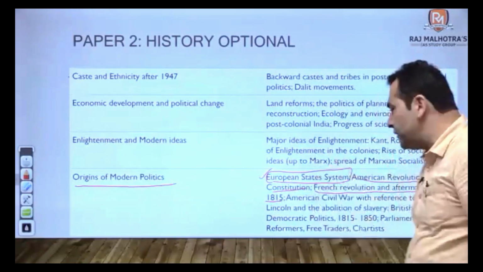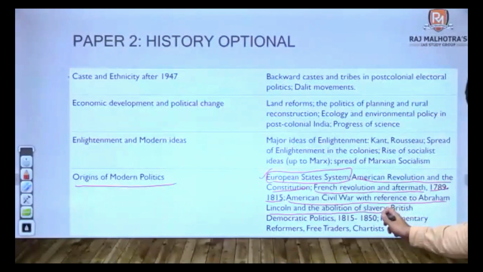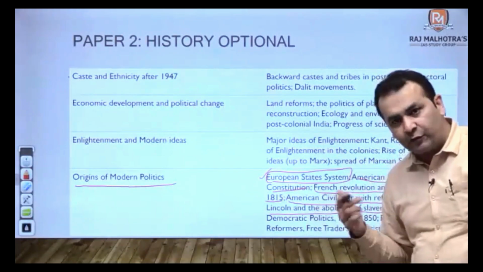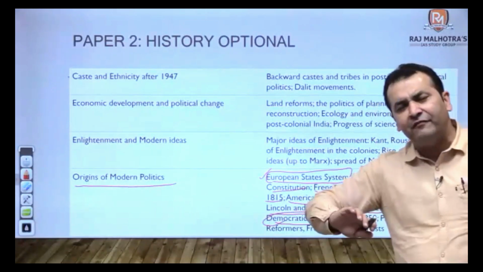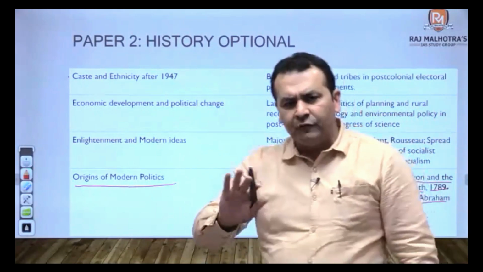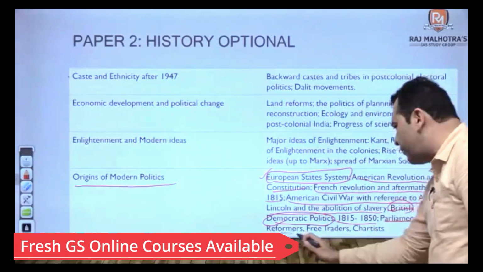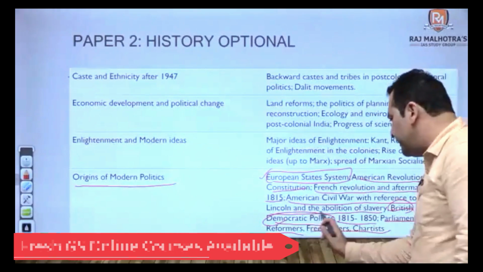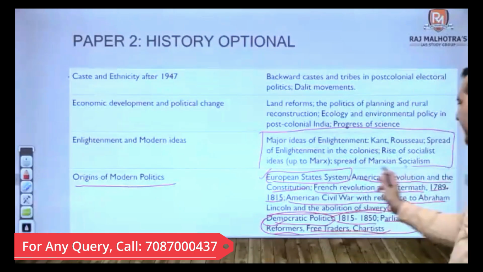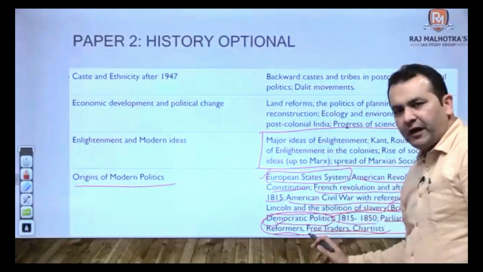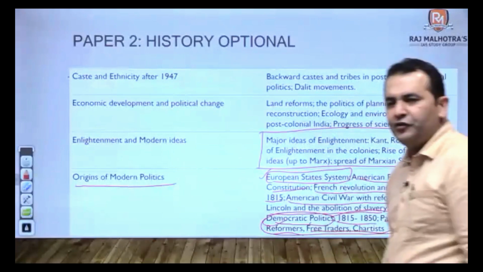So what new can be here? Then the American Civil War with reference to Abraham Lincoln and the slavery that was abolished. We do cover it in our GS. There are questions. Then British democratic politics. This is another topic which we do not cover in great detail in our GS, but yes, we touch the topic. Then 1815 to 1850, parliamentary reformers and free traders and the Chartist movement. This is the continuation of that British politics. So in topic 1 of world history, if I look at all the syllabus covered, in part 2 of world history, 2 topics are not covered in GS, the rest are all covered in your GS.